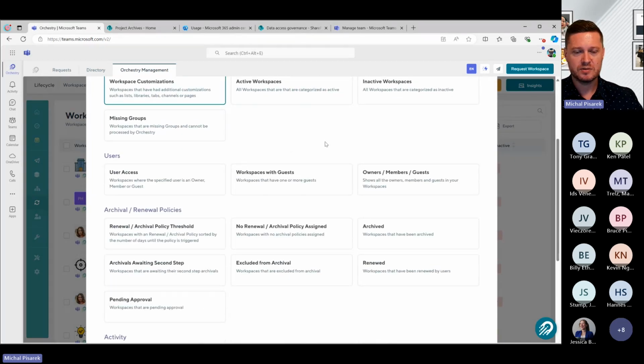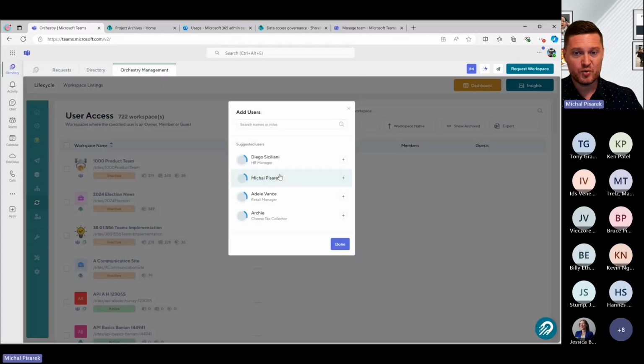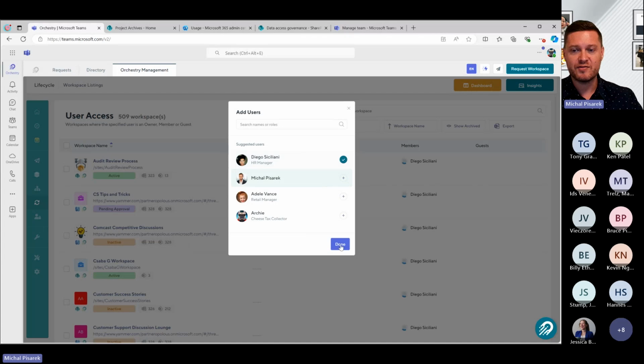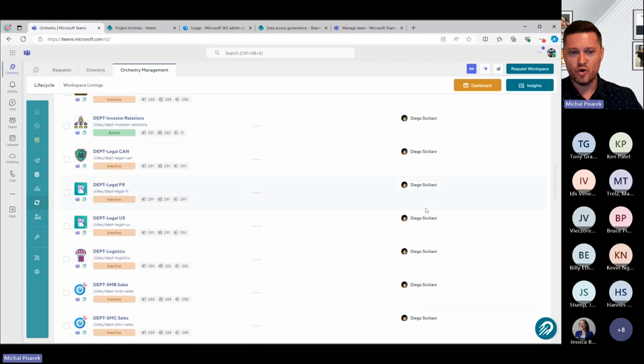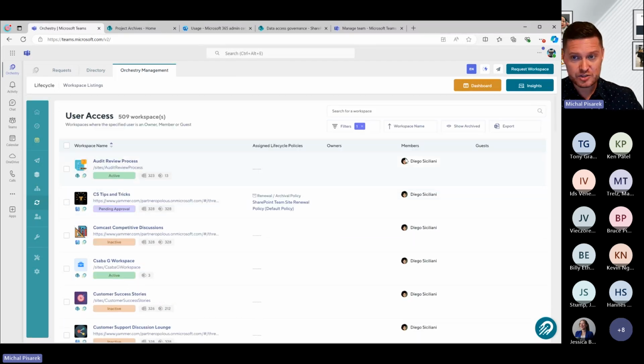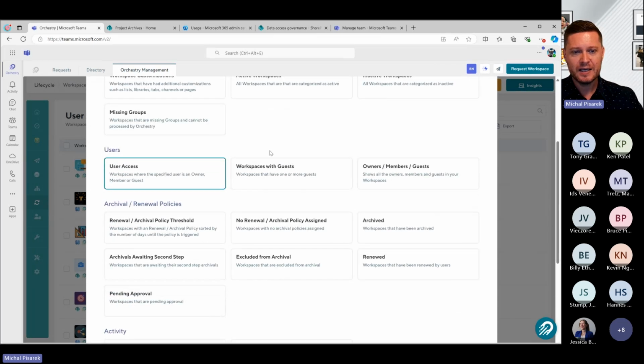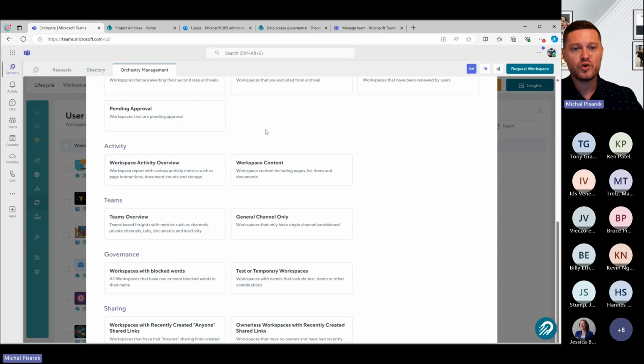Other types of reports. What about user access? I'd be really interested to see, maybe Diego is leaving the organization. Maybe I want to see everything that Diego has access to. Again, I can click on Diego. I can see everywhere where Diego's a member, an owner, or a guest through here. Any Orchestry report as well, folks, can also be exported, right? So we can export any of these. And again, we'll export all of this information and you can do whatever fanciness you want to do with Excel through here.